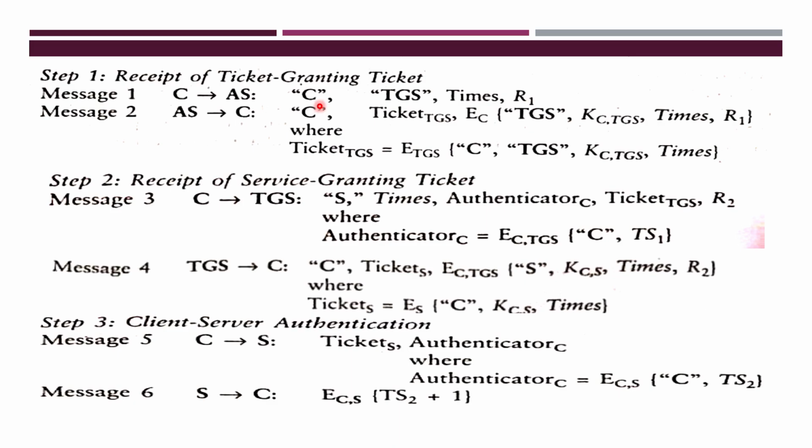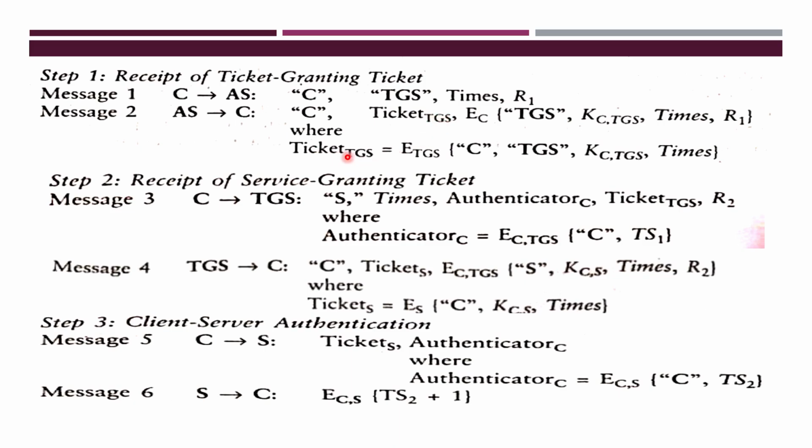When this message 1 is received by the AS, it will reply to C. That reply message contains what? The identification of C and the ticket to TGS. Now it is granting the ticket, and you can use that ticket to communicate with the TGS with the help of this session key, the TGS key here.